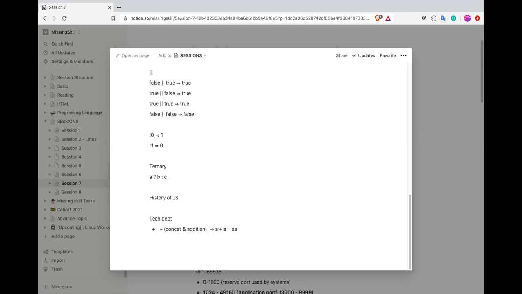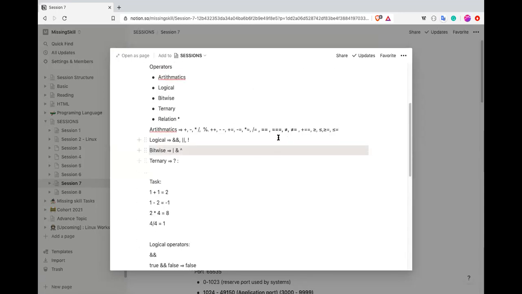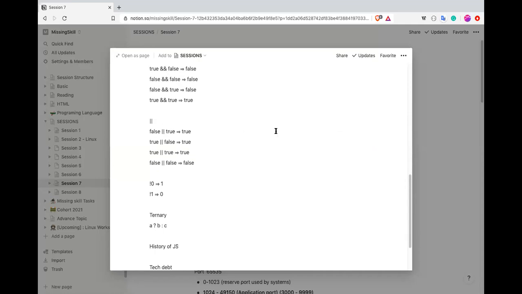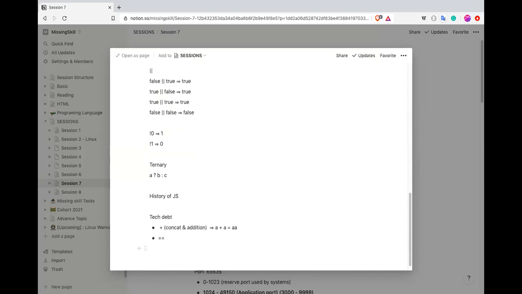Okay. So this is the one tech debt which cannot be solved anymore. Same way, the second tech debt is double equal. Remember I told you about triple equal here. In JavaScript they never thought they'd do mathematical operations, and they used double equal for a normal check. But to do a kind of mathematical check, that was not possible. So they introduced a new operator called triple equal. This does an equality check.